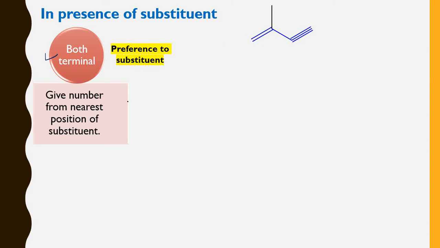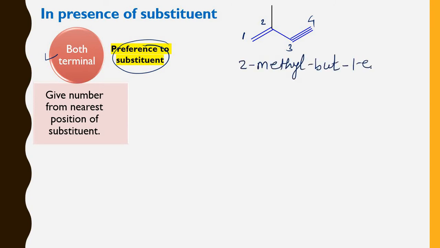That's why you have to consider the substituent. Now the substituent is at the second position if you number from the left-hand side. So this is the correct numbering. That's why this is 1, 2, 3 and 4. Therefore, according to IUPAC rules, you have to give preference to the name and the position of the substituent first. So this is a methyl substituent. That's why the name of this compound is 2-methylbut-1-en-3-yne.